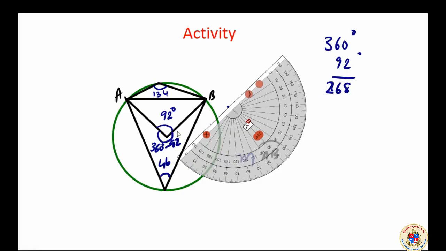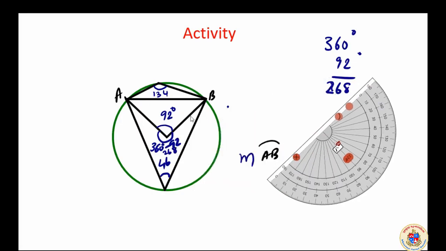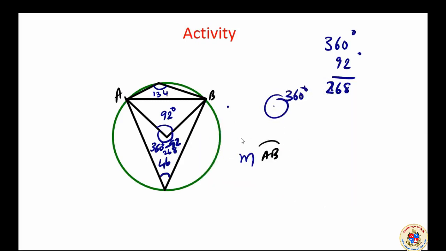This is 268 degrees will be the answer. This is the measurement because we know that around a point it is 360 degrees. So what we are getting over here is 134, here it is 46. 134 plus 46 is equal to 180. Understood? Another aspect we found: this 92 and 46, 92 divided by 2 is equal to 46.